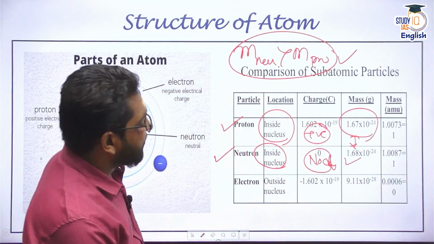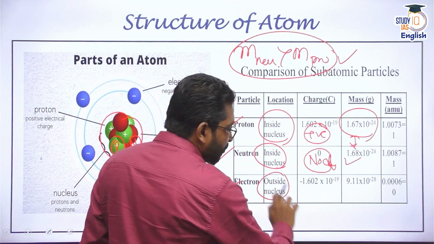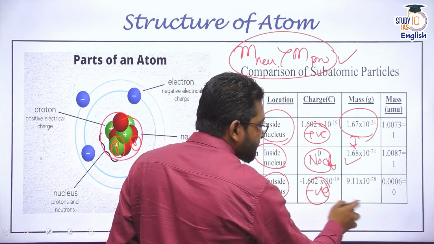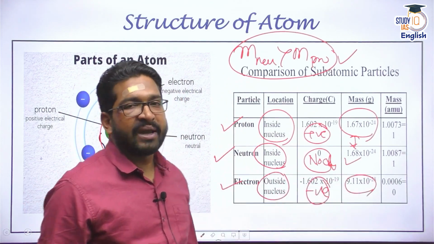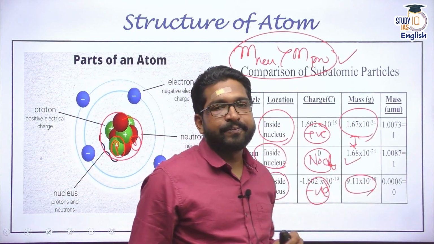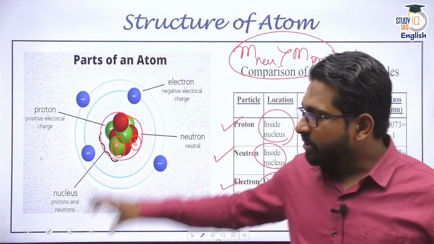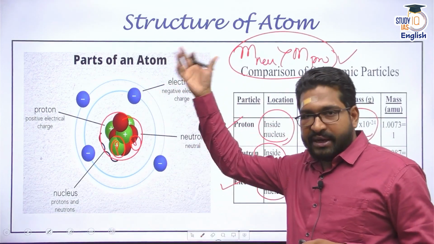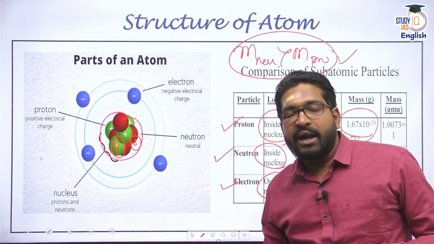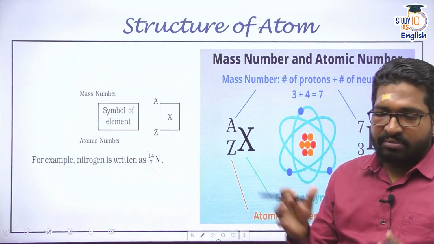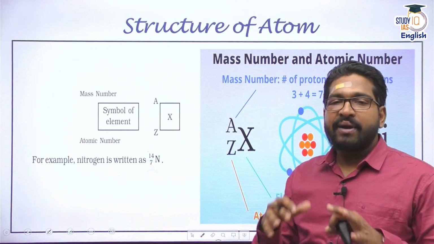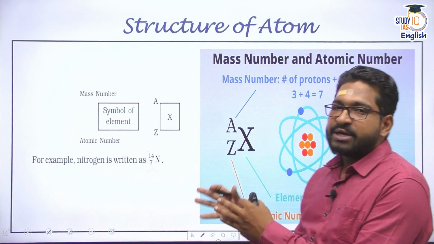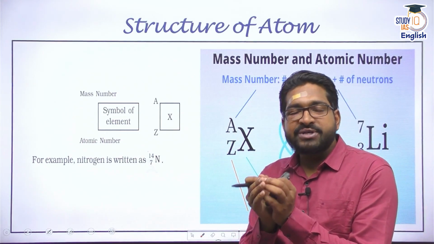And then there is the electron. Electron is outside the nucleus. It has negative charge. Its mass is almost negligible because it is of the order of 10 to the power of minus 28. All right. Now, based on these protons, neutrons, and electrons, the structure of the atom is defined. Now, we also defined that a number of atoms lead to the formation of an element. Elements are defined based on the number of protons and neutrons in them.